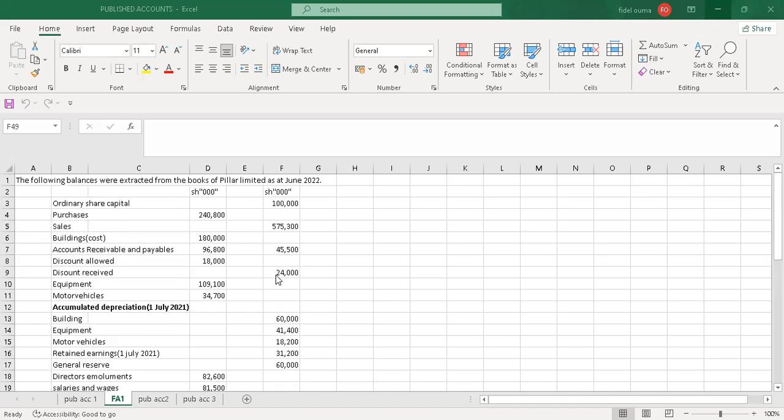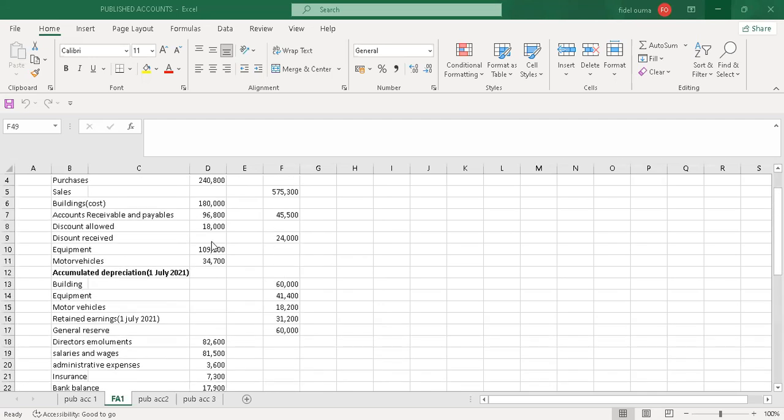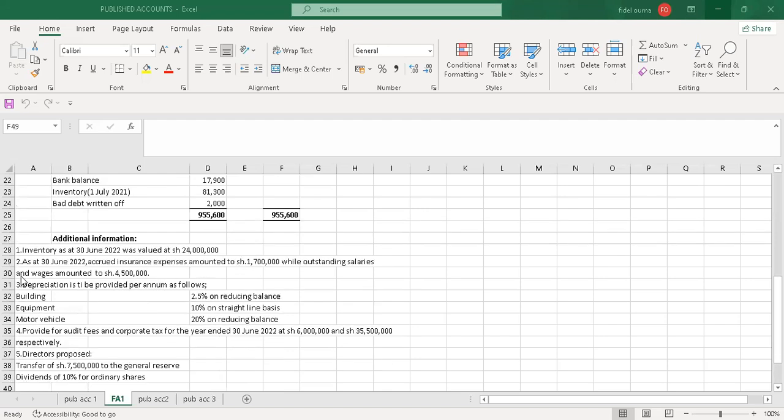Today I'll do a question on financial accounting for the company. So I'll read the question. The following balances were extracted from the books of Pillar Limited as at June 2022. We have the ordinary share capital all the way to bad debts written off. So this is the trial balance, and you can see it's balancing at 955,600, 955,600. So I'll go to additional information.